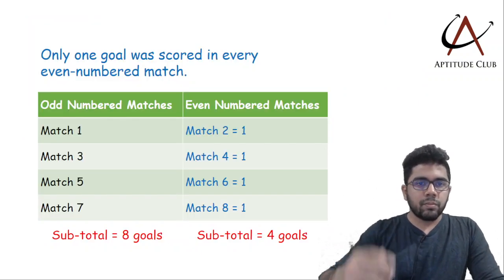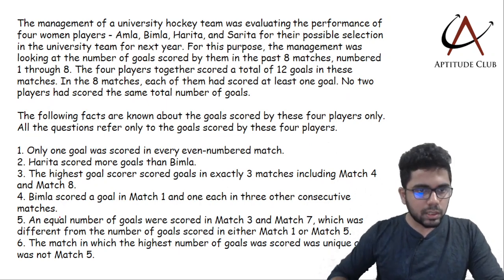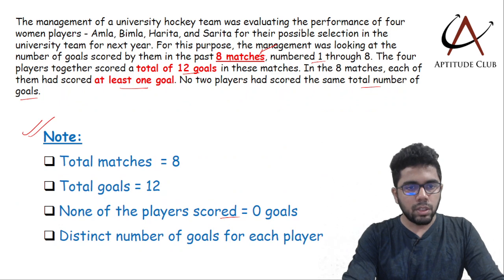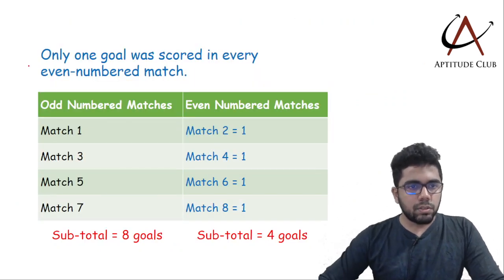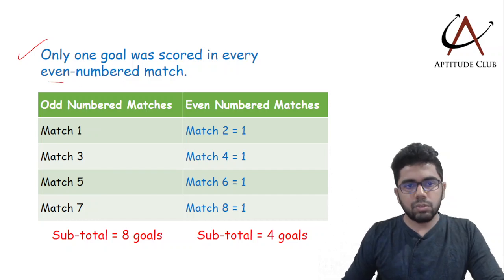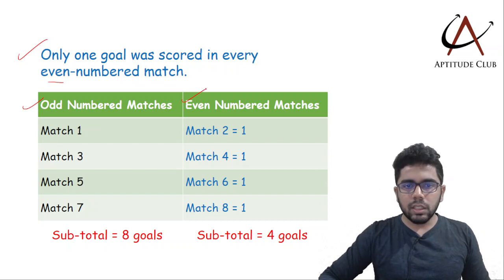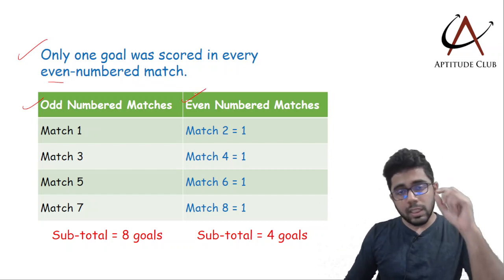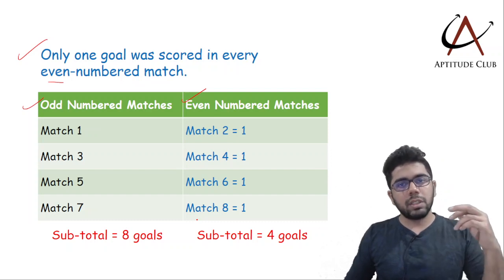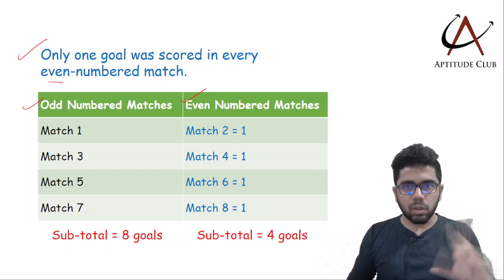All right. Now these were the given conditions, below that 1 to 6. So we'll use each condition and see how we can get to the answer. The first condition: 1 goal was scored in every even numbered match. So I'll segregate the total 8 matches as odd numbered and even numbered matches. There are 4 even numbered matches, 2, 4, 6 and 8, and in each of those matches you had one goal scored.